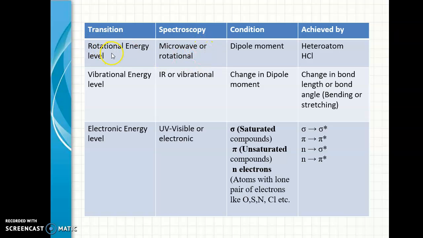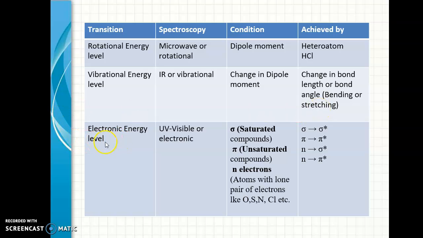The condition for rotational spectroscopy is that the molecules or atoms should possess a dipole moment, for example hydrochloric acid or HCl. Homoatomic molecules will not possess a dipole moment, only heteroatomic ones will, so they can exhibit a microwave spectrum. For vibrational energy level, the condition is that there must be a change in dipole moment, which could be achieved by a change in bond length or bond angle, as a result of either bending or stretching.